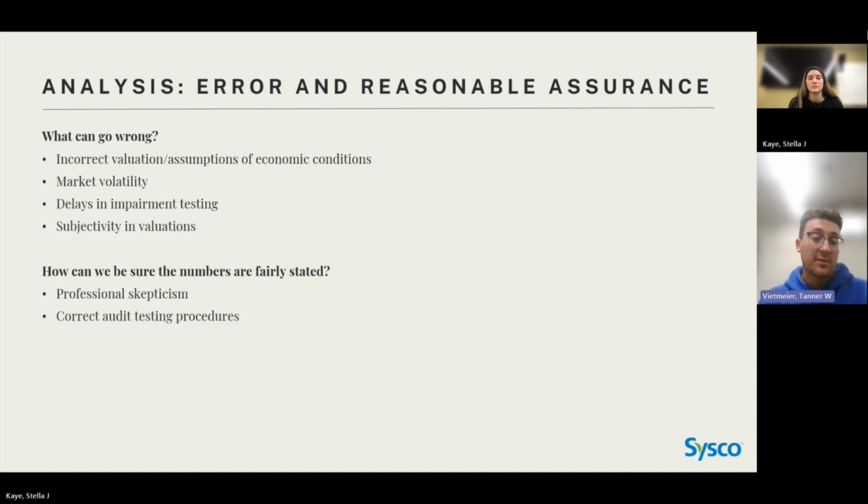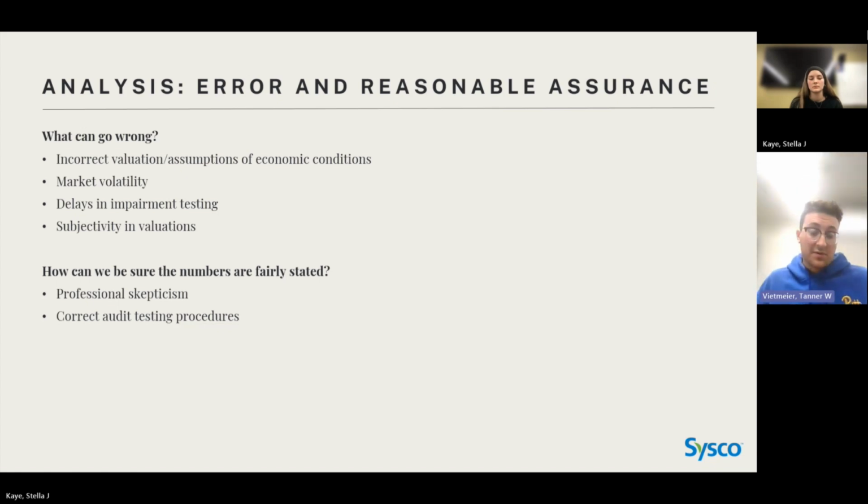And subjectivity, like I mentioned before: valuations are not set in stone numbers. They're all up to interpretation, so it's up to each person to subjectively decide what those valuation numbers should be. And to make sure those numbers are stated correctly, auditors should always use professional skepticism.